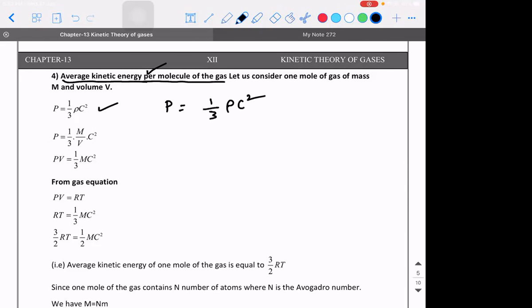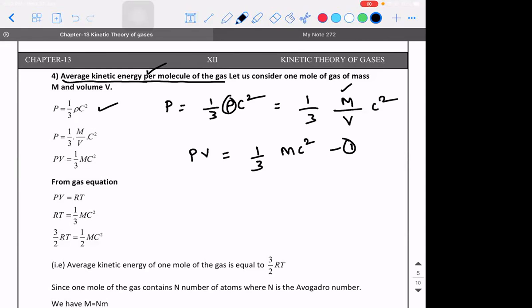How can you write this rho as total mass divided by total volume? So P is 1 by 3 into M by V into C square, where capital M is nothing but the mass of each gas molecule multiplied with the total number of gas molecules. If I rearrange the equation, I get PV is equal to 1 by 3 mc square. Let this be equation number 1.